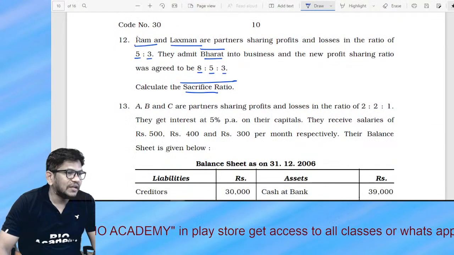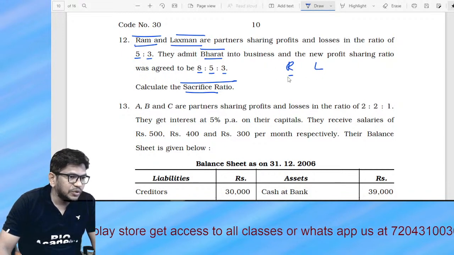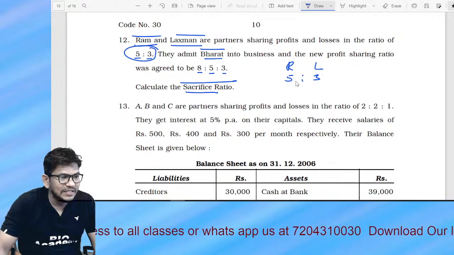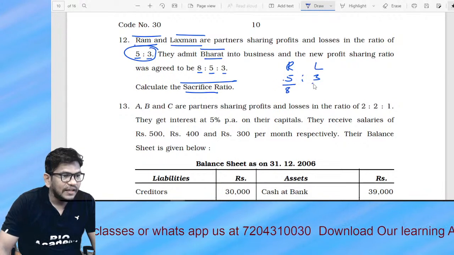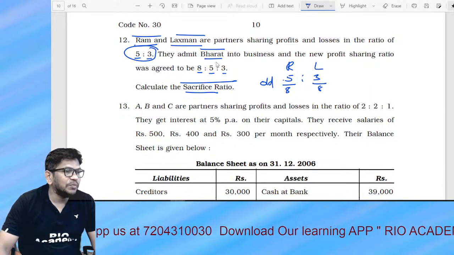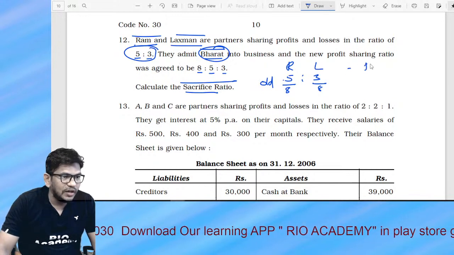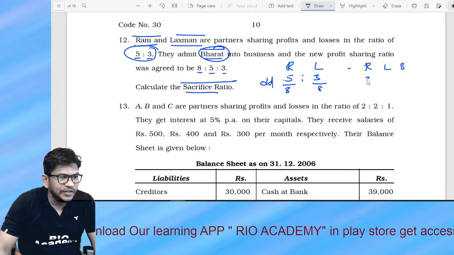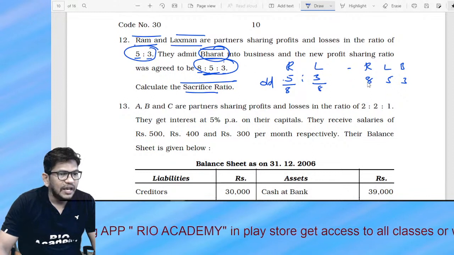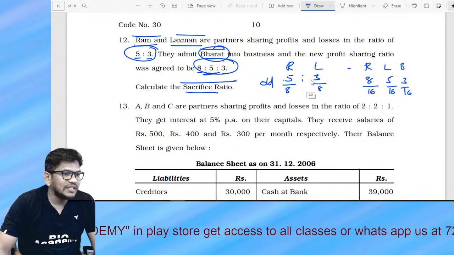Here is the question, right? Who are the partners? Ram and Lakshman. What is the old ratio? 5:3, as given. That means 5 plus 3 is 8. This is their old ratio. They admitted Bharat, who is the new partner. So the new profit sharing ratio of Ram, Lakshman and Bharat is 8:5:3, as given. That means 8 plus 5 plus 3 is 16. Yes or no? So guys, I will explain that here.